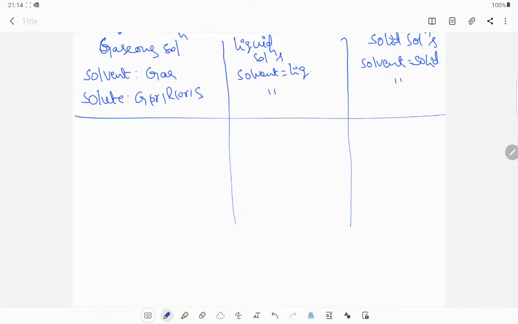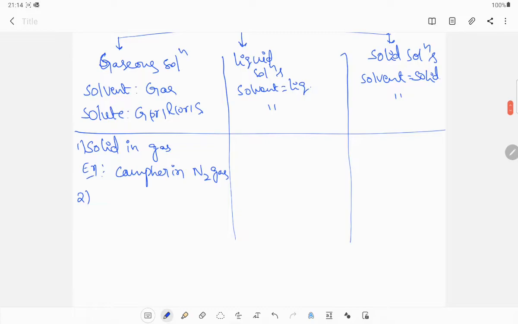First one, solid in gas. The best example is camphor in nitrogen gas. This is one example of a solid in gas solution. The second type in gaseous solutions is liquid in gas.